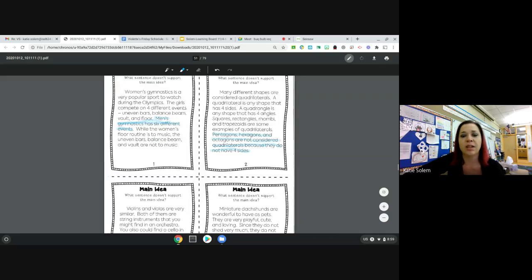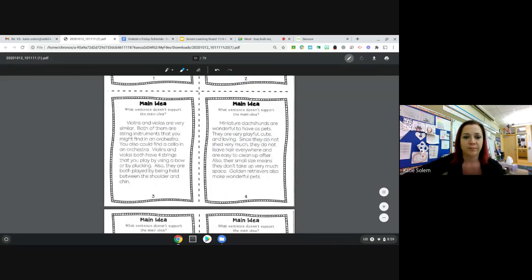Let's do one more together and then I'll let you work on your own. Violins and violas are very similar. Both of them are string instruments that you might find in an orchestra. You also could find a cello in an orchestra. Violins and violas both have 4 strings that you play by using a bow or by plucking. Also, they are both played by being held between the shoulder and the chin.